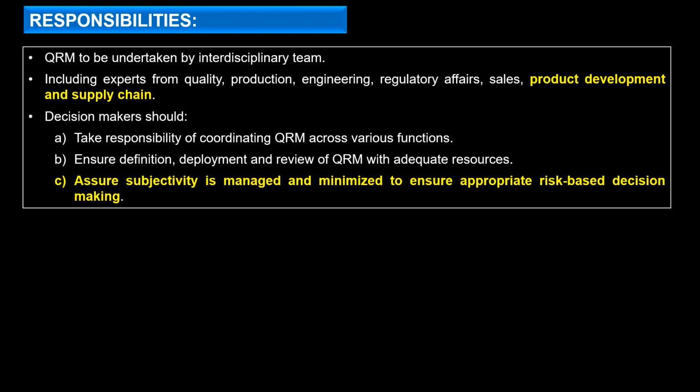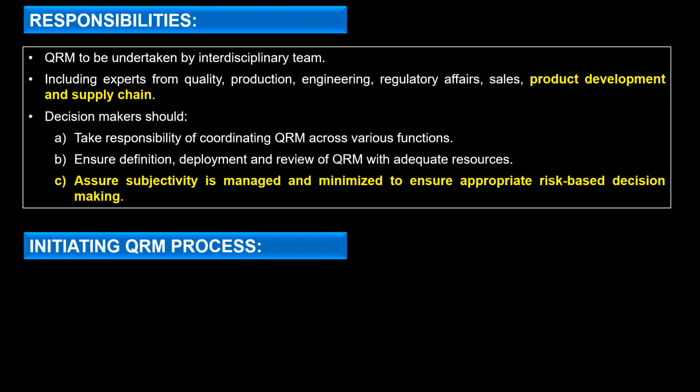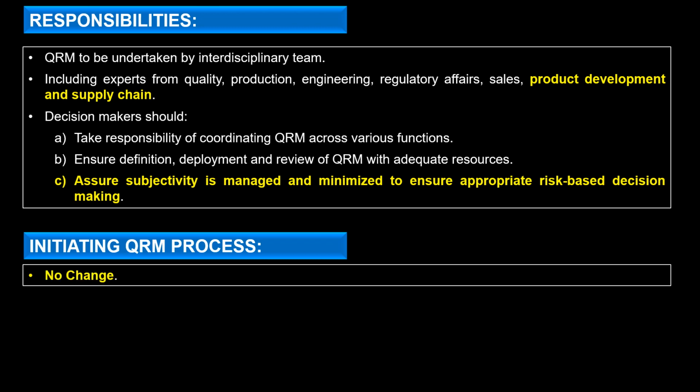So decision makers, that is high level management, have to ensure that an appropriate team is put in place or other appropriate measures are taken to ensure that subjectivity is controlled properly. And for initiating the QRM process, as we have seen in the last slide in the diagram, there is no change in the initiation of the QRM process.